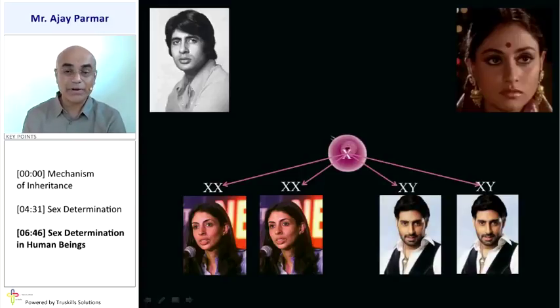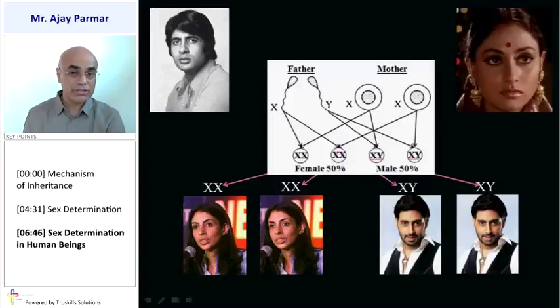So in any of the cases, if we try to understand according to the figure which is given in the textbook, from the father, if X combines with any of the ova of the female, that is the mother, then it is going to give rise to a complex of XX, XX, that is 50% chances of female. Whereas Y sperm cell combining with X ova is going to give rise to XY, XY, that means 50% chances of a male child. So if anybody is to be considered responsible, it is the father who is responsible, not the mother.